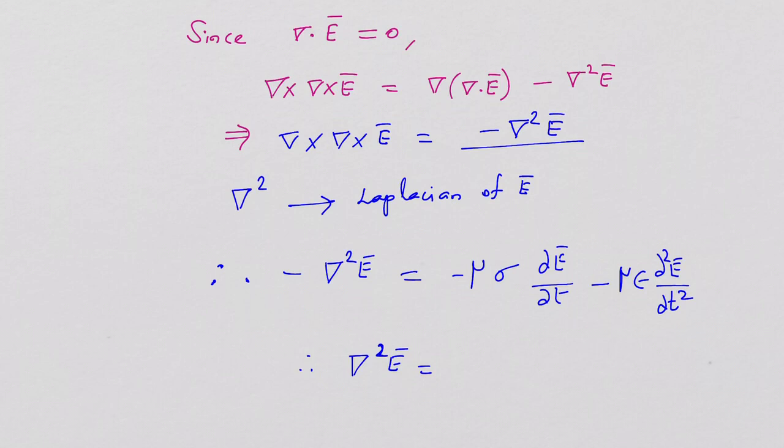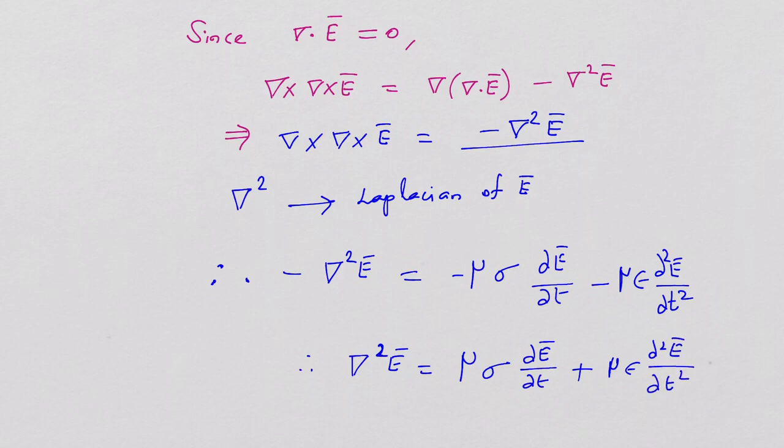Del squared is a Laplacian operator which will become dou squared divided by dou x squared plus dou squared divided by dou y squared plus dou squared divided by dou z squared in rectangular coordinate system, acting on E. So in general, we can rewrite this as minus del squared E is equal to minus mu sigma dou E divided by dou T minus mu epsilon dou squared E divided by dou T squared. So del squared E can be written as mu sigma dou E divided by dou T plus mu epsilon into dou squared E divided by dou T squared.